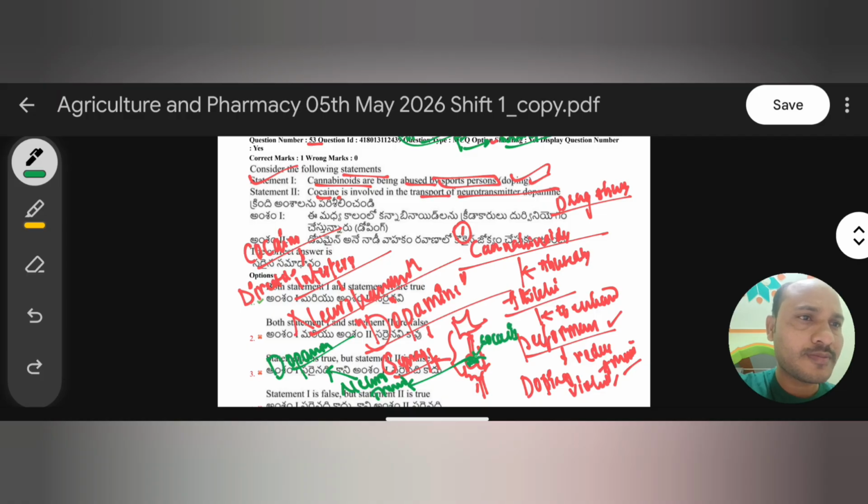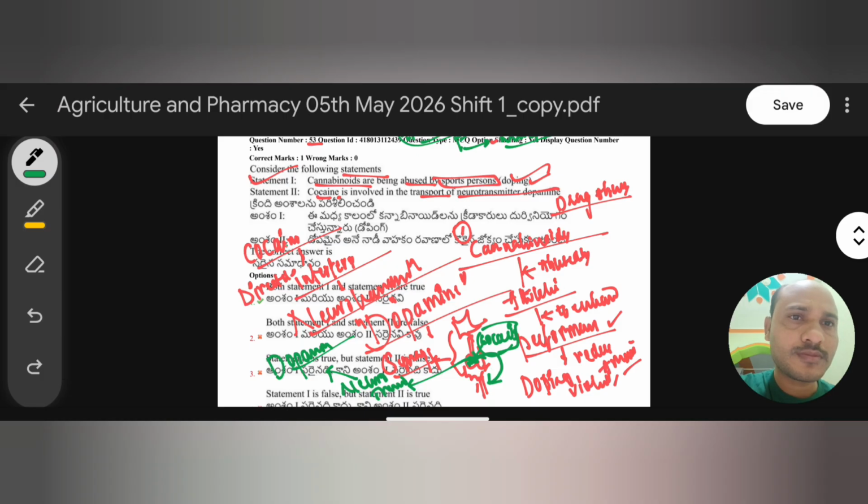When it blocks this dopamine, it is not transported to the other neuron, which means dopamine stays a longer time in the synapse region only. So remember, the cocaine drug blocks the reuptake transport to the next neuron, keeping dopamine in the synapse for a longer time.